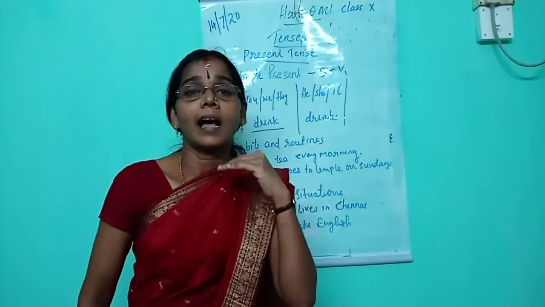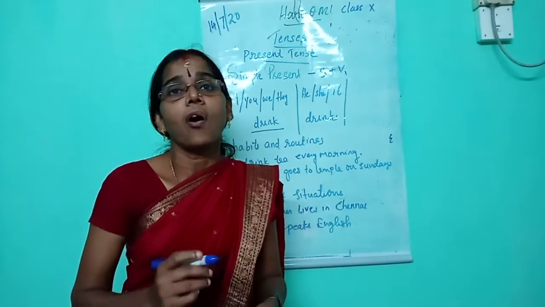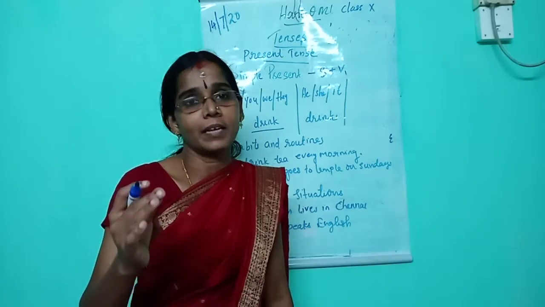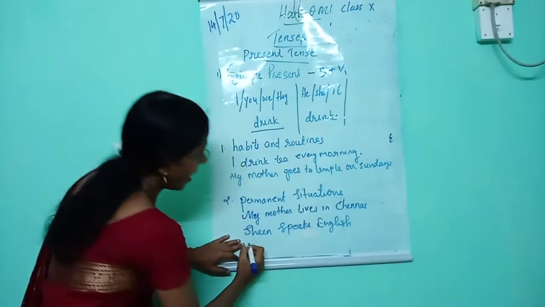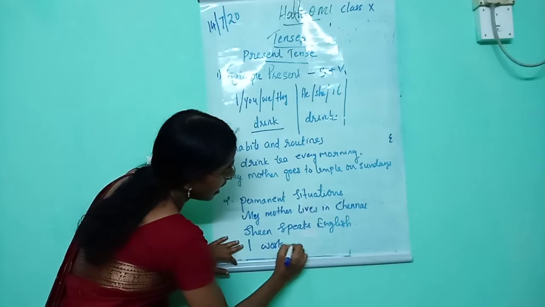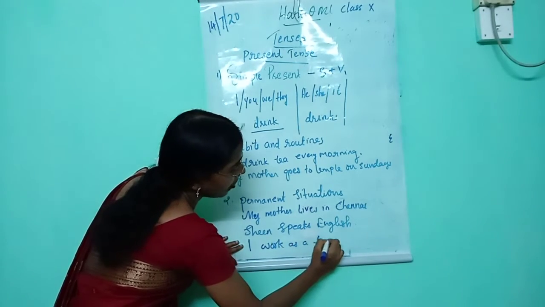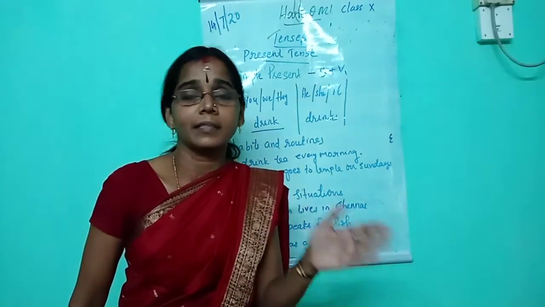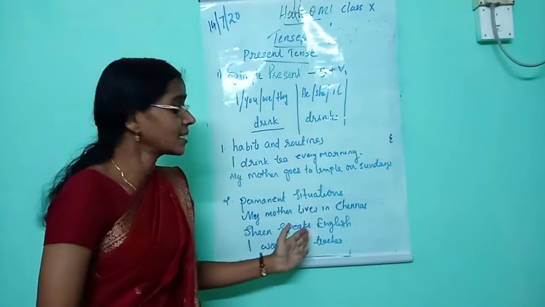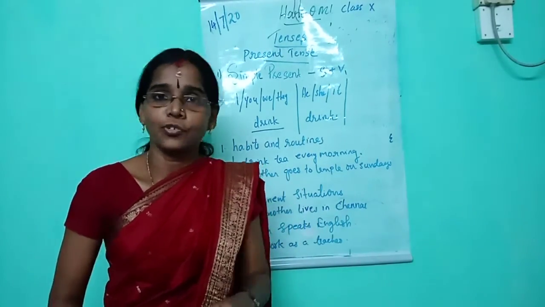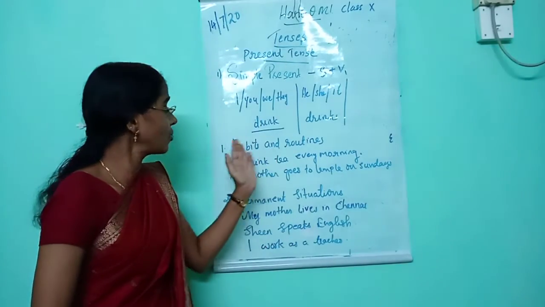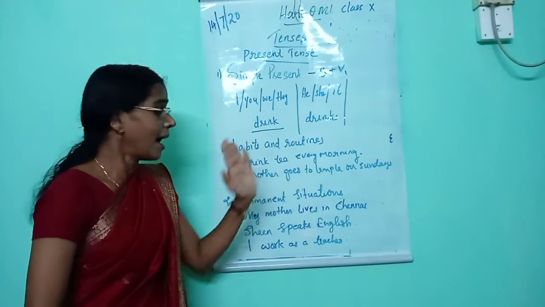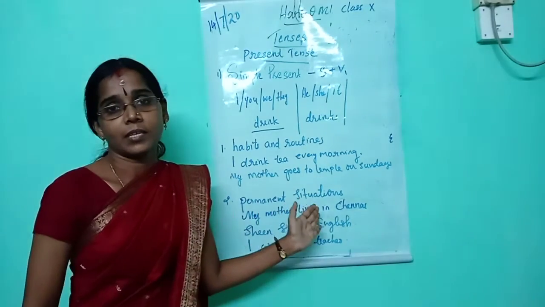Another example, I work as a teacher. That's also a permanent situation. I am working as a teacher, that's wrong. Here, I work as a teacher. That's a permanent situation. So we use simple present to express habits and routines, and second one, permanent situations.